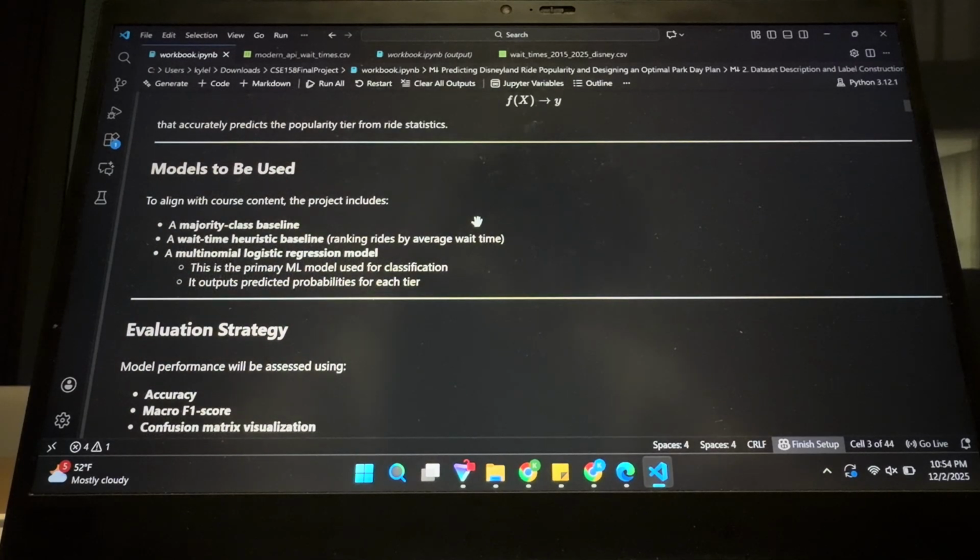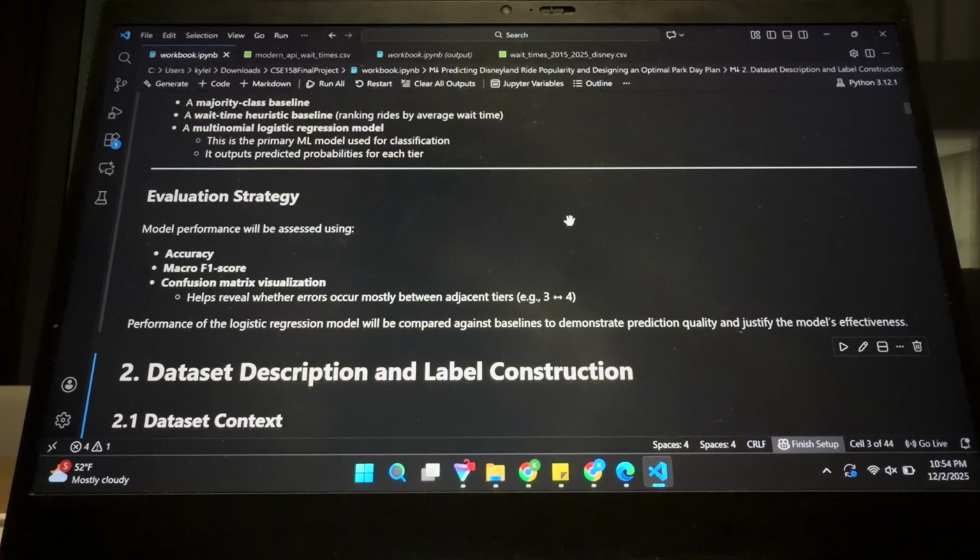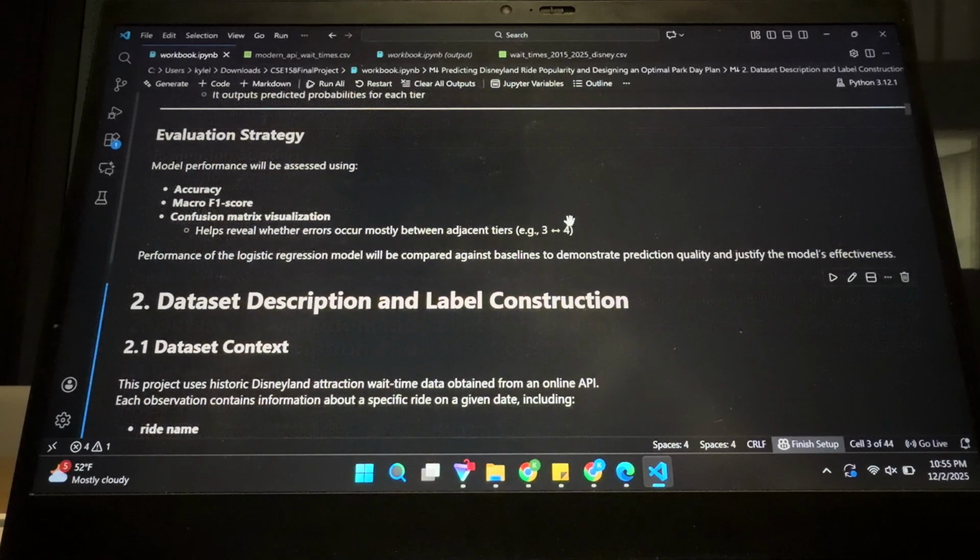The models that are going to be used are just the basic baseline model, a linear model, and a multilinear model. For evaluation, I made a heat map, a confusion matrix that we can see later on. The accuracy was also measured, but ideally it was going to compare my tier list to the estimated tier list that it got from running all of the code.